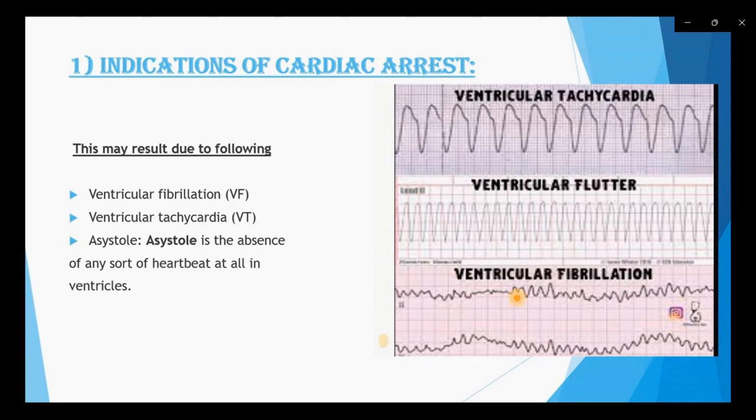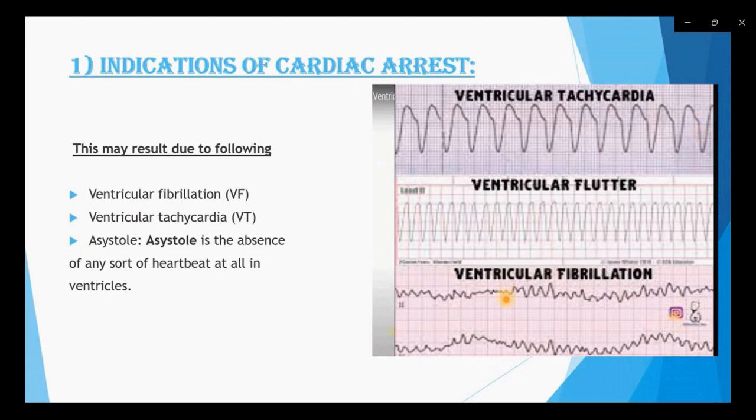Okay. So in the ventricular tachycardia, what is happening? Our heart is beating very fast but in an orderly manner. In an orderly manner, it is pumping very fast. So this is the ventricular tachycardia. In ventricular tachycardia, as I have told, our ventricles start beating very fast in an orderly manner. Look, the graph is equal. It is fast. It is beating fast, but in a proper orderly manner.